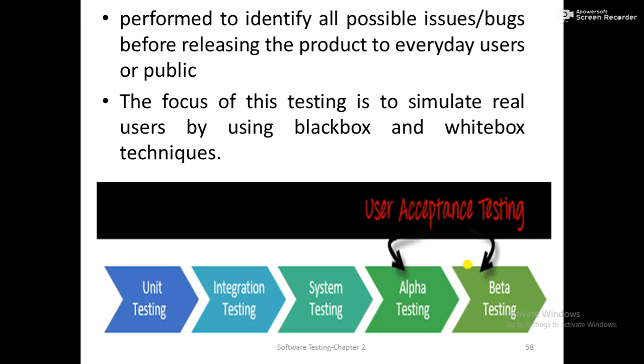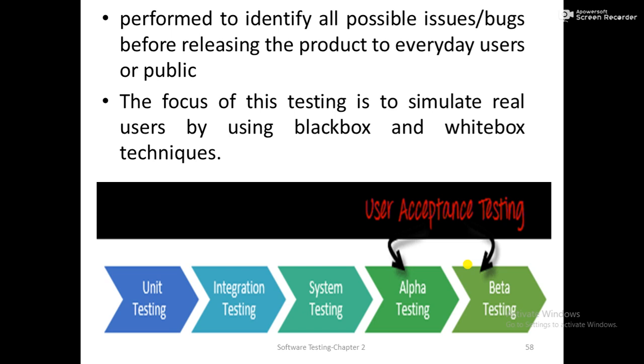Before the deployment of the product, we perform alpha testing to check whether there are any bugs, errors, or faults in the software. The focus of this testing is to simulate real users by using black box and white box testing. As the developer knows the behavior of the software and the internal part of the software, we use black box and white box techniques to perform the alpha testing.